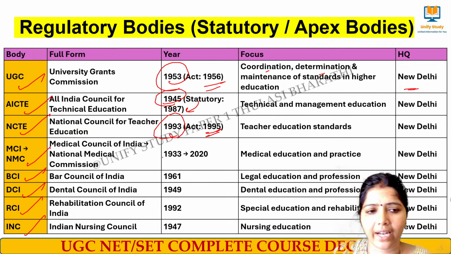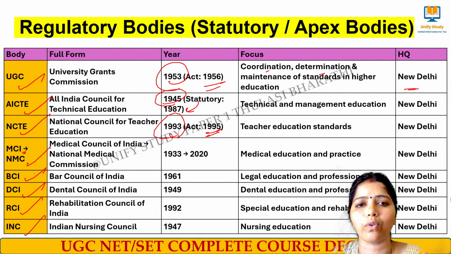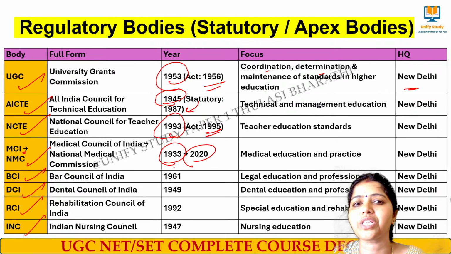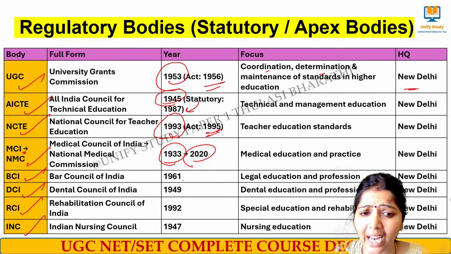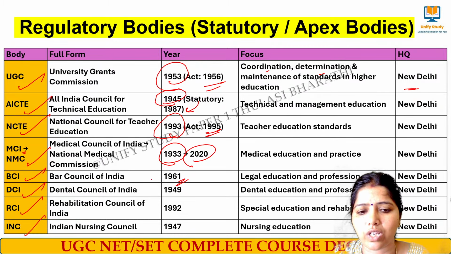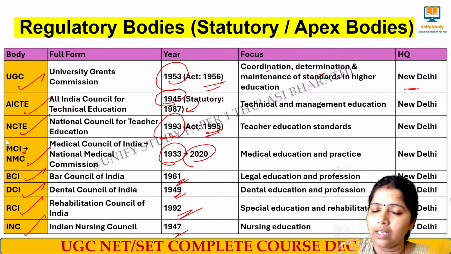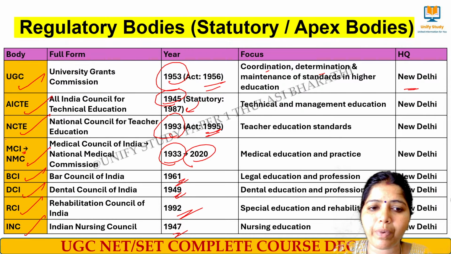And then we have MCI, that is Medical Council of India. The name has been changed to National Medical Commission in the year 2020. Before independence, it is the first council that was started for higher education, in the year 1933, for medical education and practice. BCI is the Bar Council of India, 1961, and DCI is the Dental Council of India, 1949. Rehabilitation Council of India in the year 1992, INC, that is Indian Nursing Council, 1947, for nursing education. These are the most important regulatory bodies that were started in India. You have to remember the years.